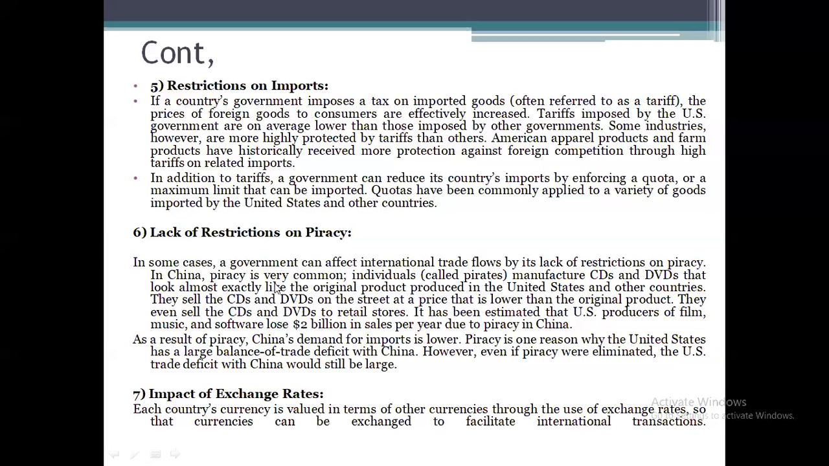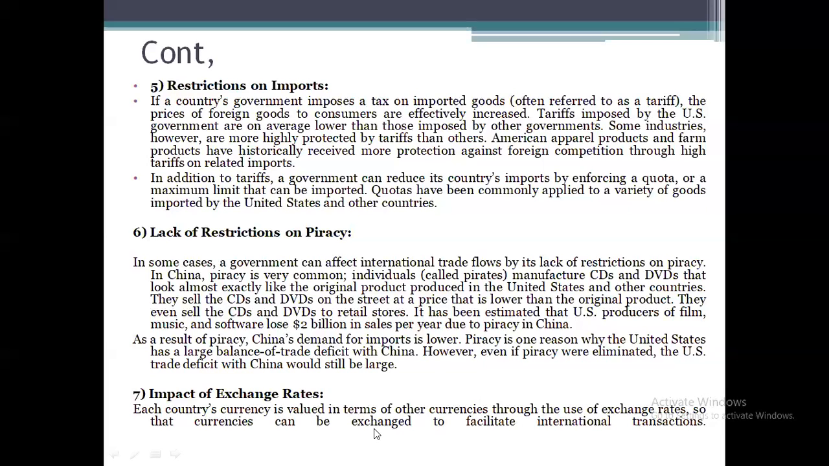In China, piracy is very common, that is duplication. Individuals called pirates manufacture CDs and DVDs that look almost like the original products produced in the United States and other countries. Even it will have an impact on foreign trade. It means the customers in China are getting the products within the country rather than importing the products from the USA or other countries because of the piracy.